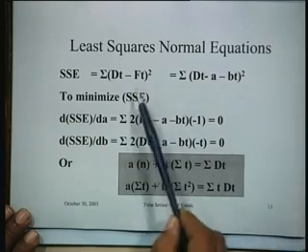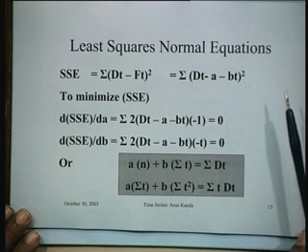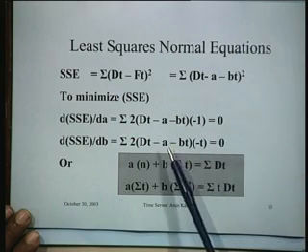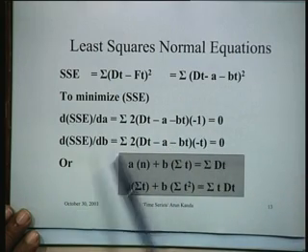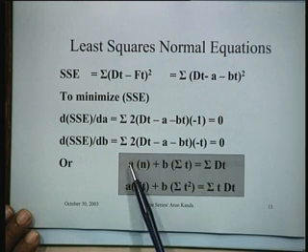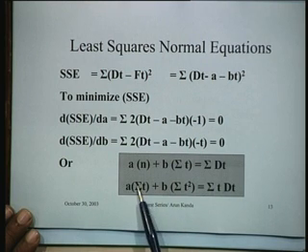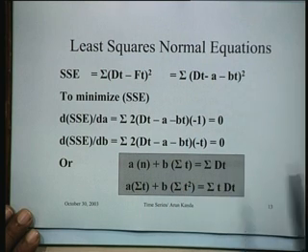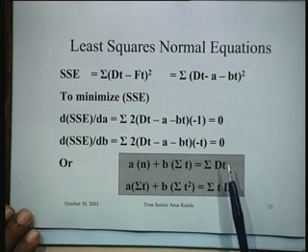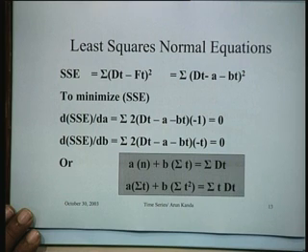You will find that even if I had a function like a plus bt plus ct square, which will be a quadratic equation, when you develop the least squares normal equations, we would again get three equations between a, b and c, and those equations will still be linear. Of course, these terms summation t cube etc. will appear, but it would still be linear. Therefore, even fitting a function of the type a plus bt plus ct square is also a problem of linear regression, although the function is non-linear.